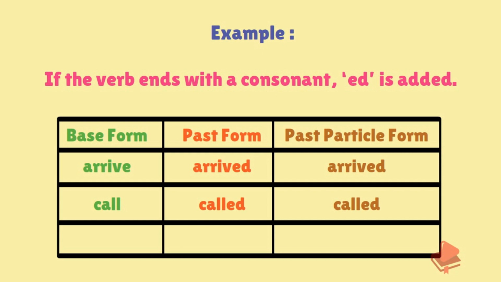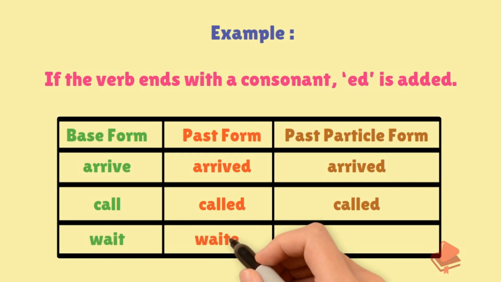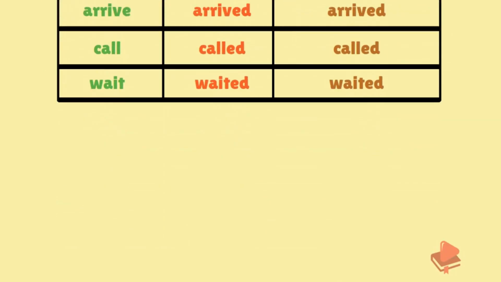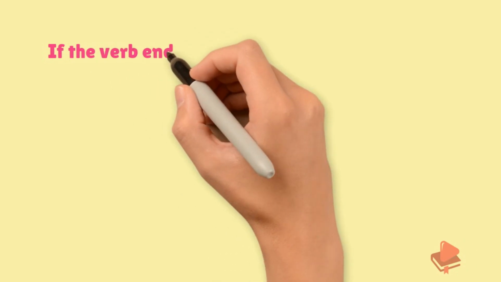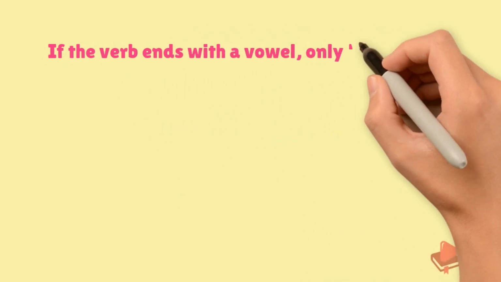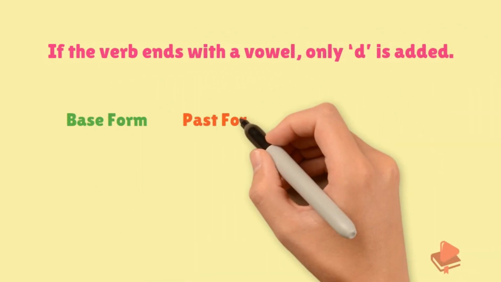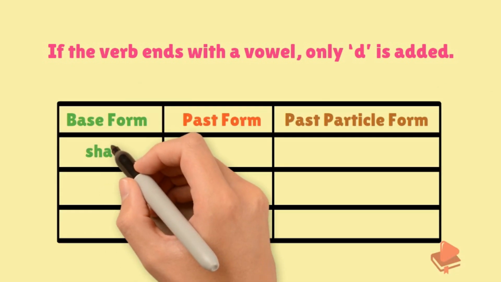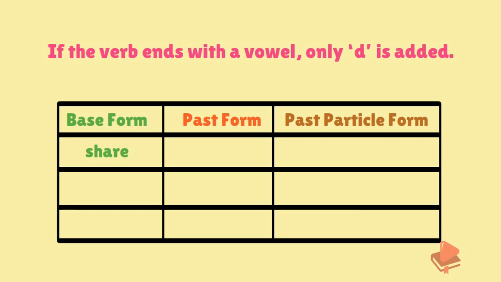If the verb is wait, the past tense becomes waited and the past participle becomes waited. Let's see further. If the verb ends with a vowel, only d is added. Let's see this with an example. If the verb is share, it changes to shared and the past participle also becomes shared.